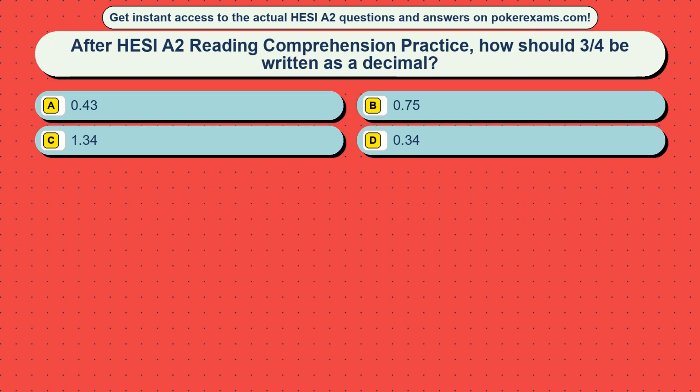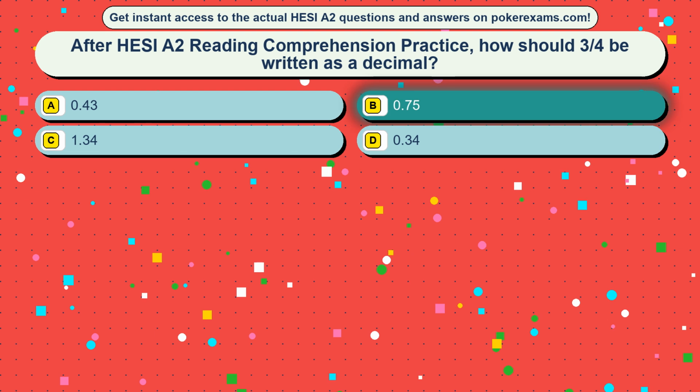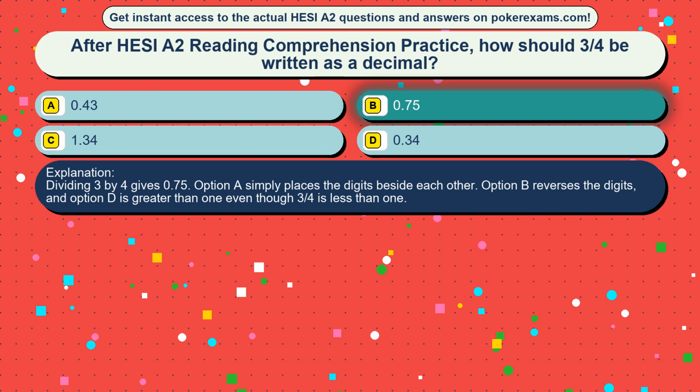Question 46. After HESI A2 reading comprehension practice, how should 3/4 be written as a decimal? Option A, 0.43. Option B, 0.75. Option C, 1.34. Option D, 0.34. The correct answer is option B, 0.75. Dividing 3 by 4 gives 0.75. Option A simply places the digits beside each other. Option D reverses the digits, and option C is greater than 1 even though 3/4 is less than 1.